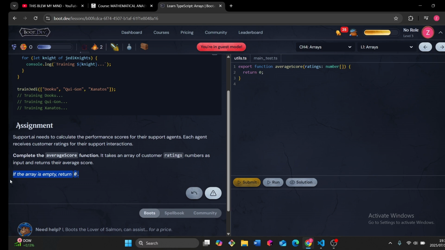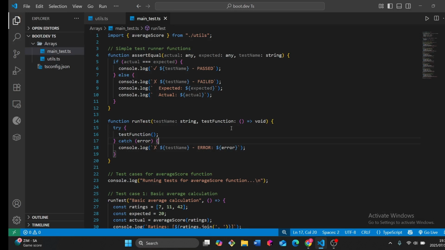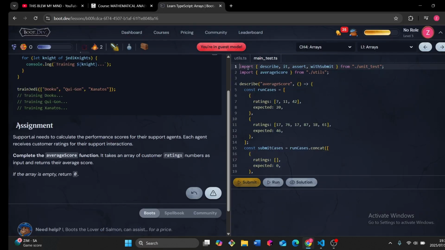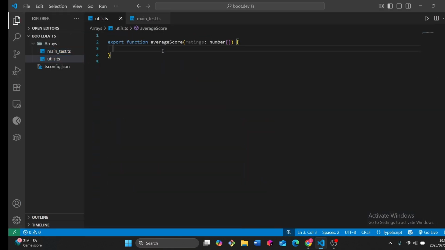So here, as you can see, I am in guest mode. This means they are requiring me to pay to be able to use this text editor. I can type anything here. What I did is copy this method, go to VS Code, and write my own test case, but this one was written by ChatGPT, not by Copilot. From now on, I'm gonna write my own test case. When they give me an assignment, I'm just gonna go to Visual Studio and write the code. So let's just start here.